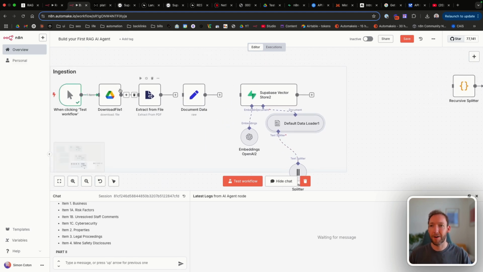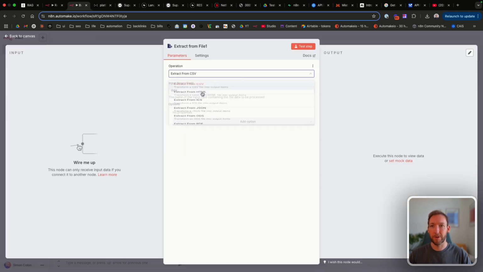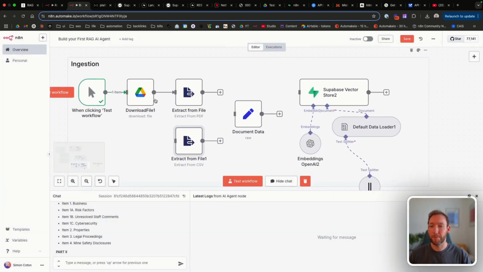So instead of having a PDF and always thinking it's going to be a PDF, we can load in lots of different types of formats. You just need to add those down here and then connect them to this document data. So say, if I just copy that, we could also load in CSVs, for example. Perhaps the file is going to be a CSV.